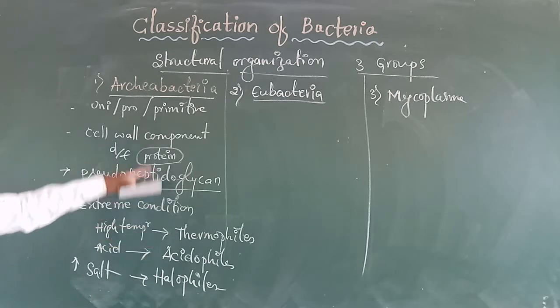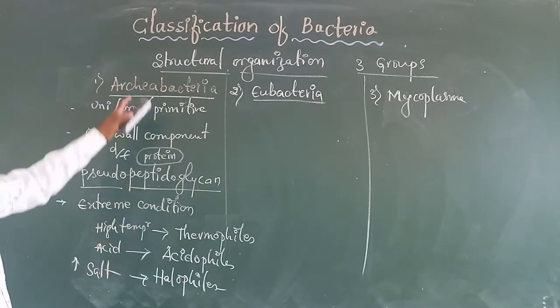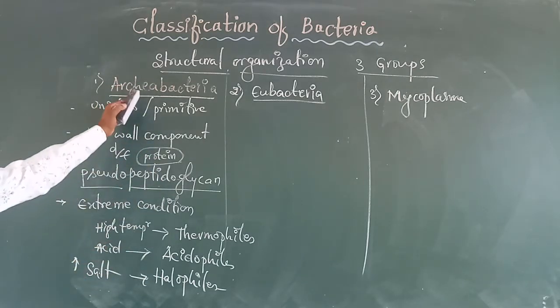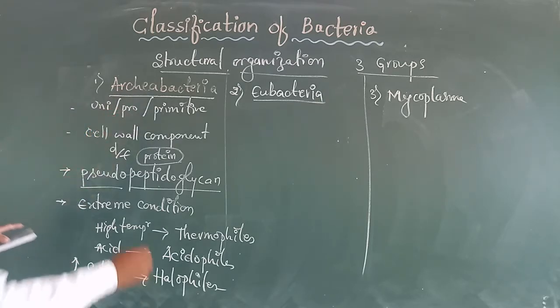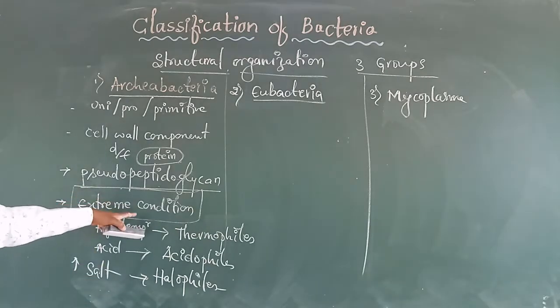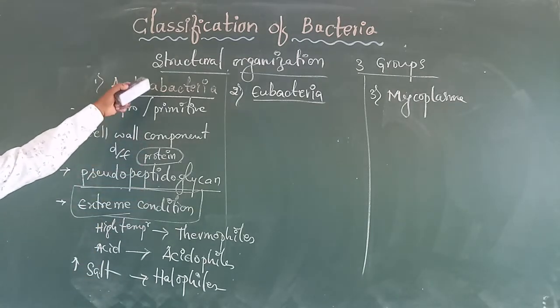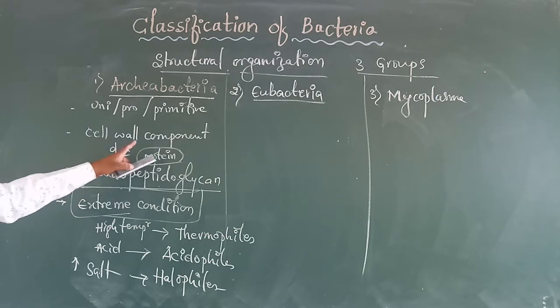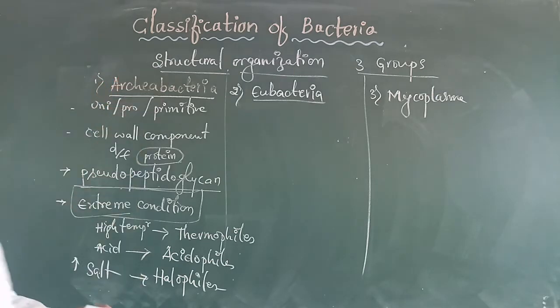So these are the characteristic features of the archaea bacteria. They are present in extreme conditions. It is one of the important characters in archaea bacteria. The cell wall component is different from the Eubacteria.